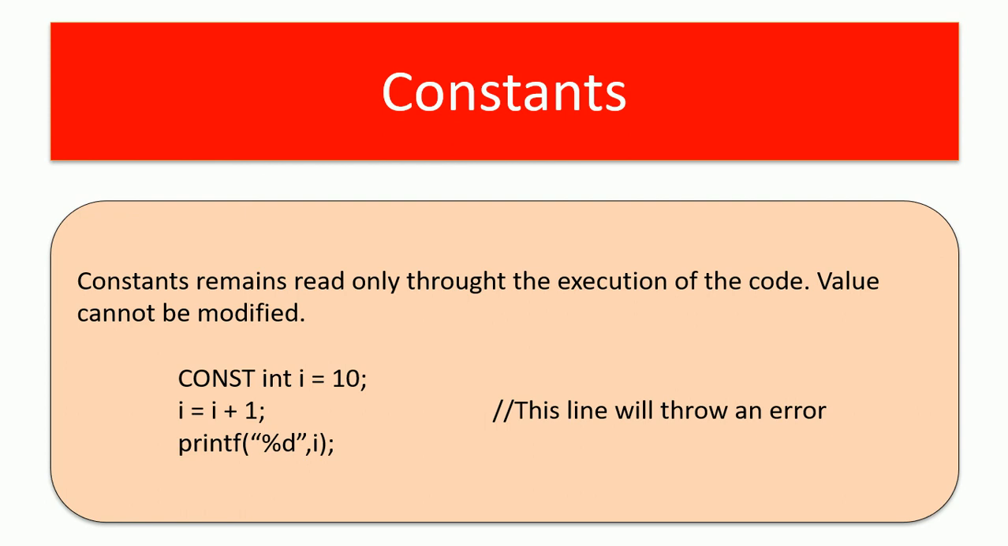So a constant is a value that remains read only, that is, the value remains constant throughout the execution of the code. At any line, if I define that constant i equal to 10, I cannot modify this value. Instead, I can just use this value to add or subtract or to print that value. If I try to modify the value of i, it will throw an error. So I will show you a runtime example now.